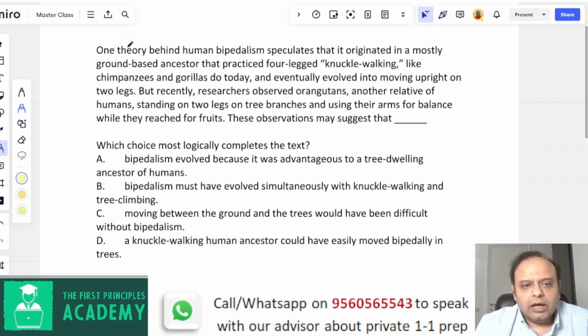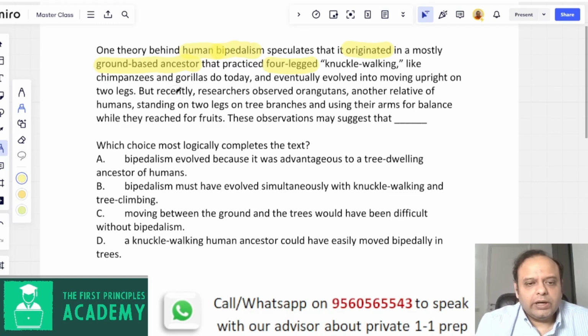So let's read it. One theory behind human bipedalism speculates that it originated in a mostly ground-based ancestor that practiced four-legged knuckle walking, like chimpanzees and gorillas do today. What's important is that the premise is human bipedalism and its origin. The speculation is that it originated in a ground-based ancestor that was four-legged, and eventually evolved into moving upright on two legs, which is what bipedalism is. So the origin is a ground-based ancestor that practiced four-legged walking.